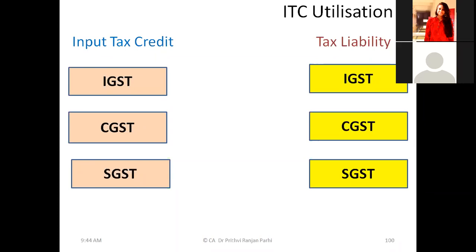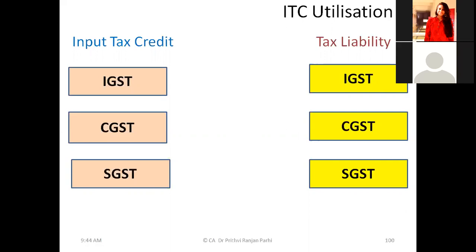IGST liability will be there only when there is an interstate supply. The keyword is supply, none of you said it. You are saying interstate purchase, interstate sale. Those things are not relevant. Understood? The examiner is looking for that word, interstate supply. When there is an interstate supply, then there will be an IGST liability. Am I right? Yes or no? Now try to improve your answer along these lines. Now, when will there be a CGST or SGST liability?